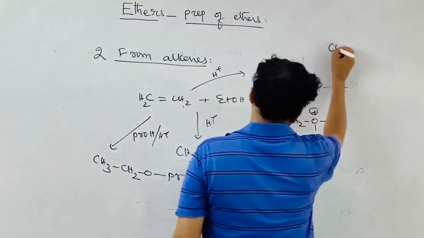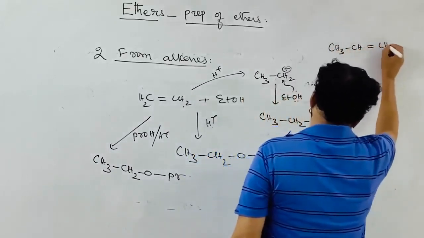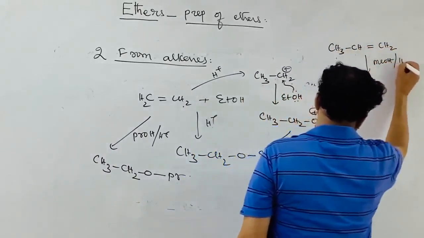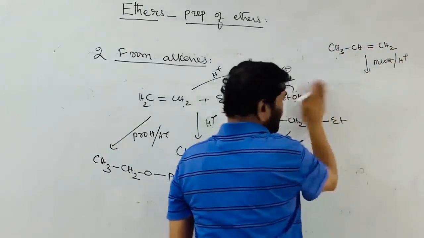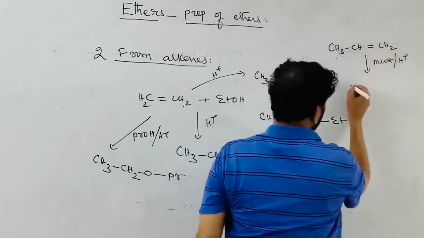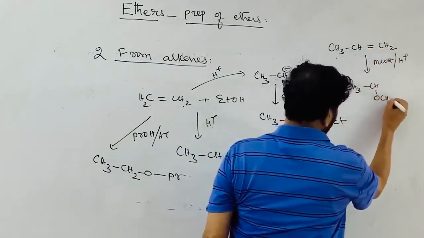Suppose you take isobutene and treat with methyl alcohol in the presence of an acid like HCl, a small catalytic quantity of the acid being required. Markovnikov addition takes place.